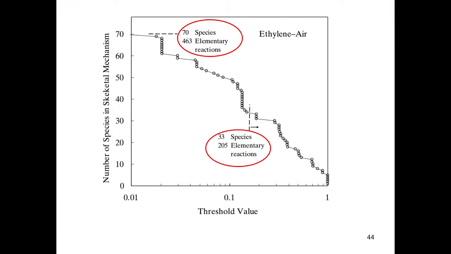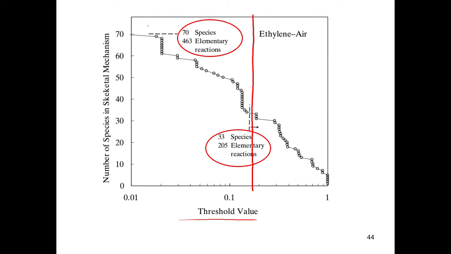Okay. So, if we see that this is essentially the ethylene reaction mechanism, this is how it looks like, and often it happens that these reactions happen in groups. So, for example, if we set here a threshold to be about 0.2, this will involve a mechanism with 33 species and 205 elementary reactions.